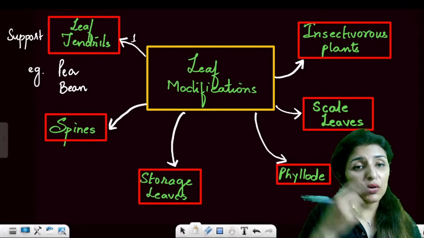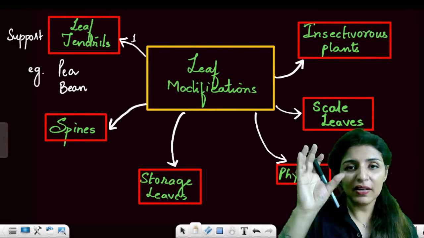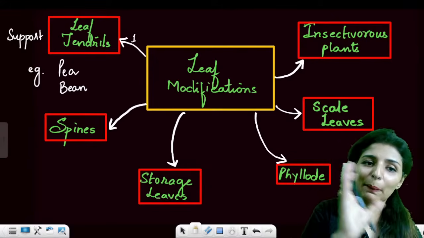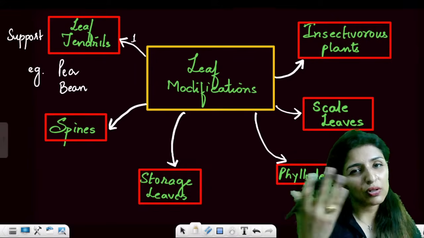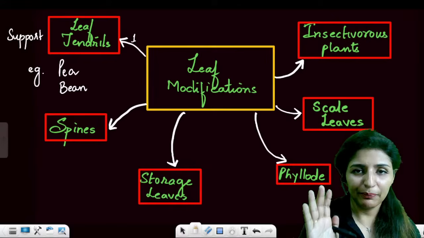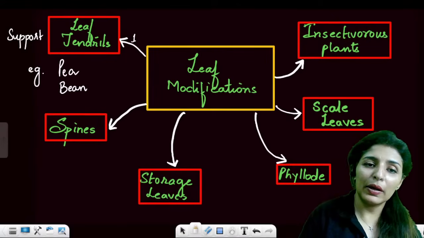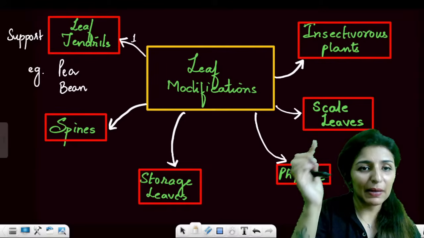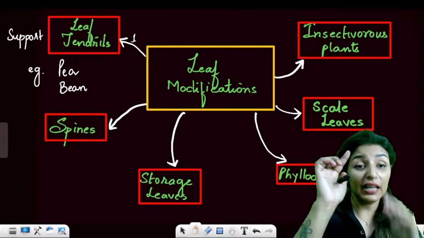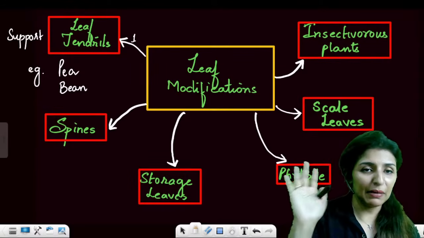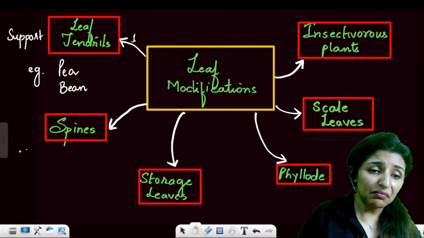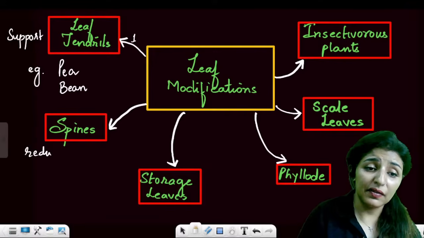These have leaf tendrils. So how do I remember? Leaf is known as patta in Hindi, right? So P for patta, P for pea. And beans are also of the same family, so they come together. This is how I remember: leaf is patta and leaf tendrils are found in pea and beans. Are these points clear?